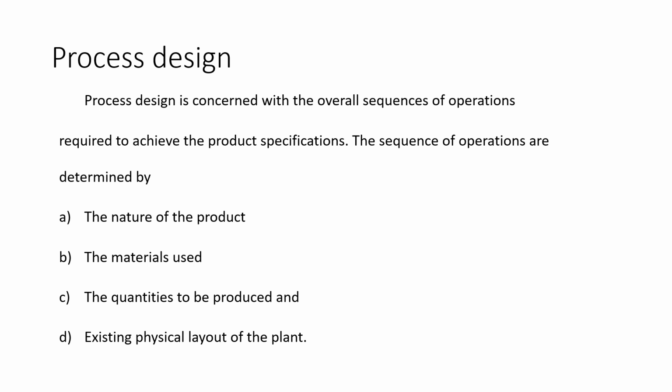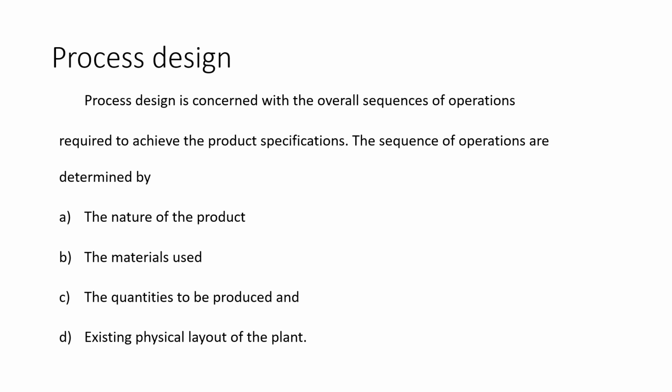Next one is the existing physical layout of the plant. Plant refers to the machine here. We have to check whether the machine can produce the defect-free product or not.